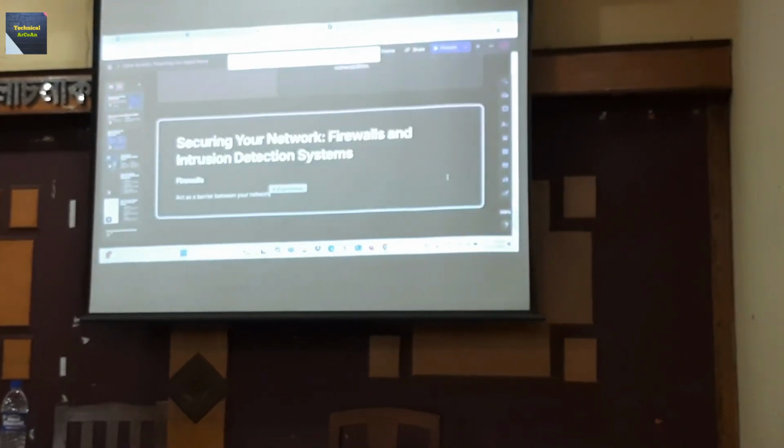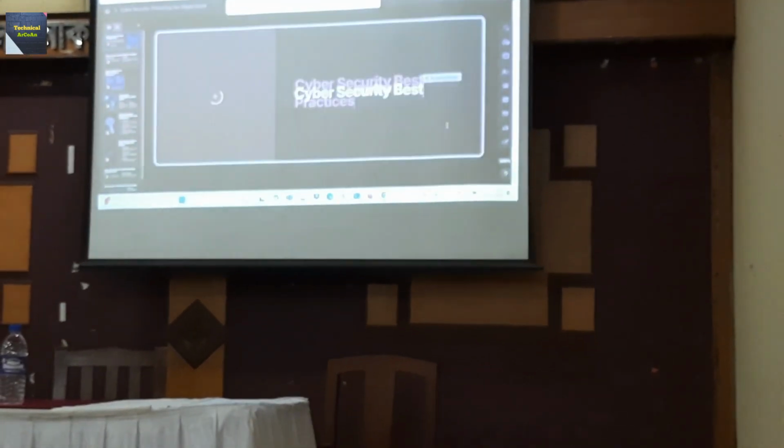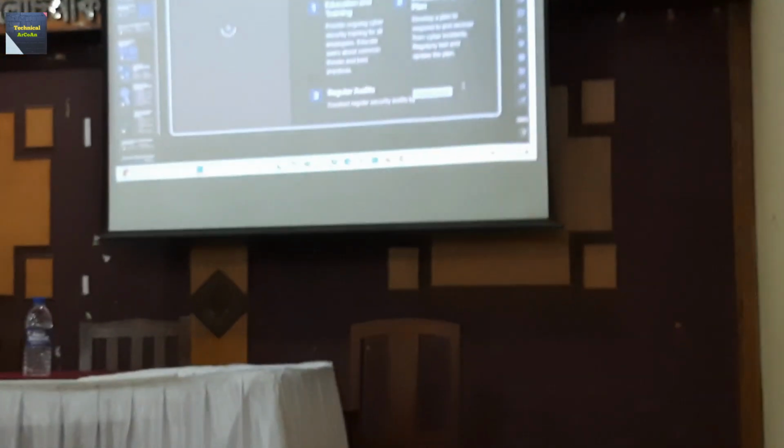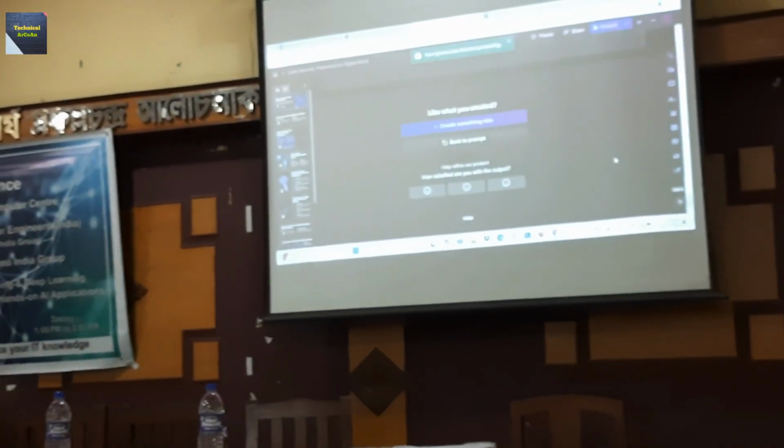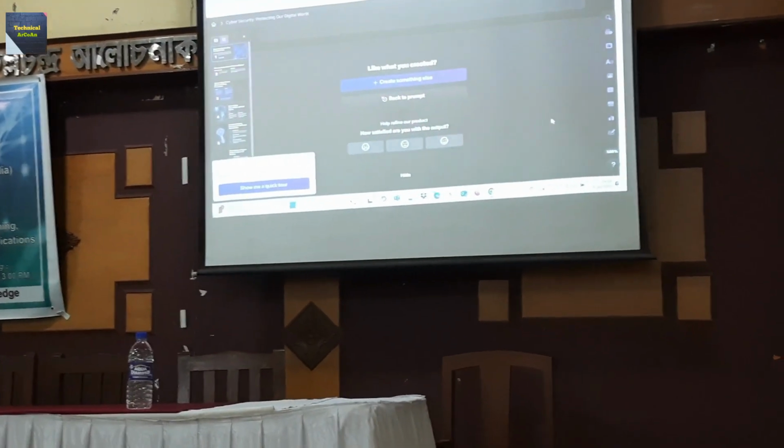When it's generated, you can download it, and if you want, you can modify it also. So you get the basic structure within a minute, instead of two hours. This is the beauty of the AI tool Gamma.